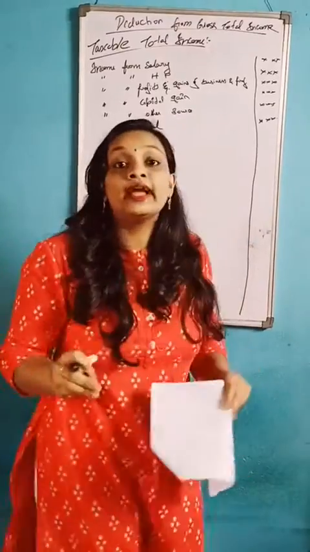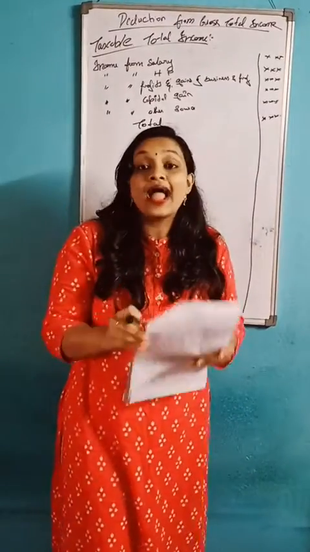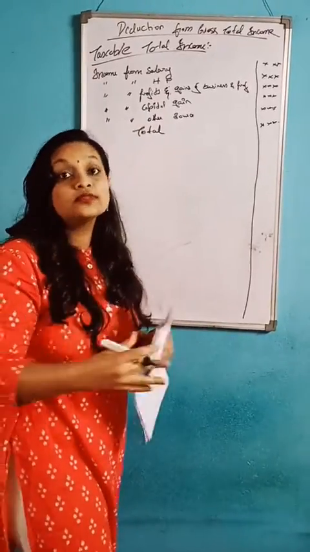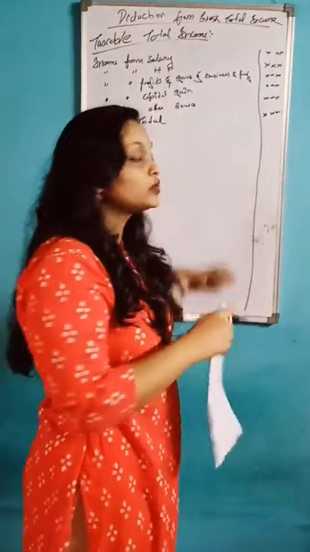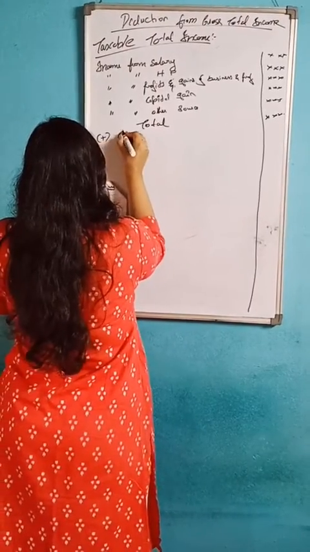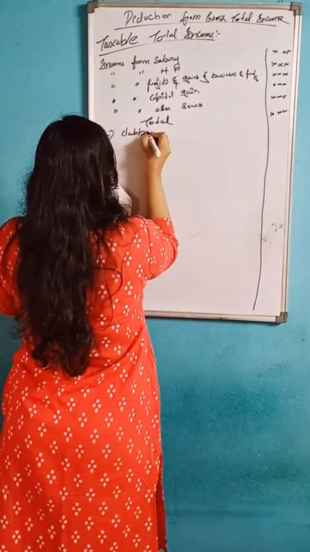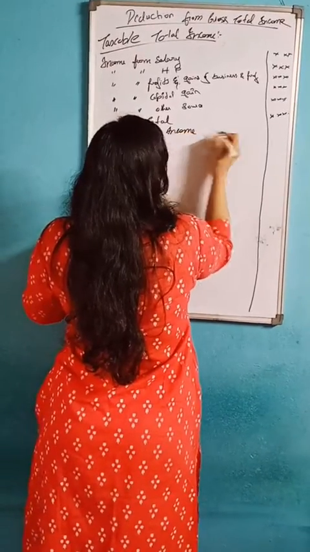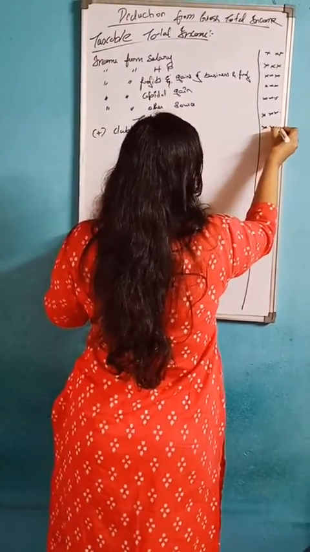And after that you should add clubbing income. Whatever clubbing income comes, you should add it here.